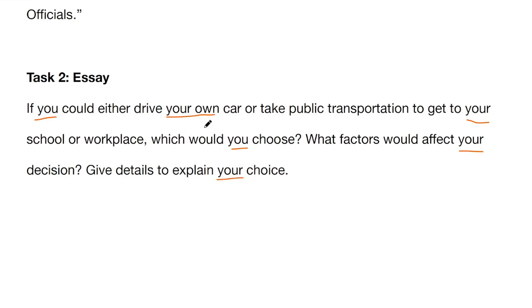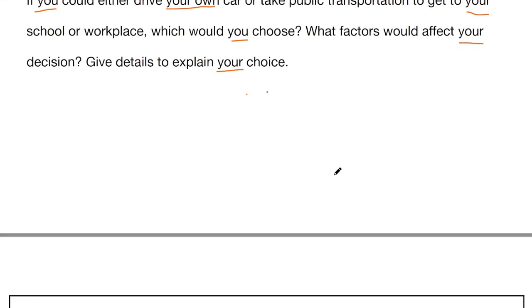So when you see all these you and your in the task question, you have to wonder about whether you should be writing about citizens in general or about your own personal choice. So even though this is an essay, it's giving your own personal opinion about your own personal choice, but written in a very formal way. And what factors would affect your decision whether to take the car or the bus or the train, it's more difficult, isn't it? We're going to come back to the essay later, but let's start with the letter.